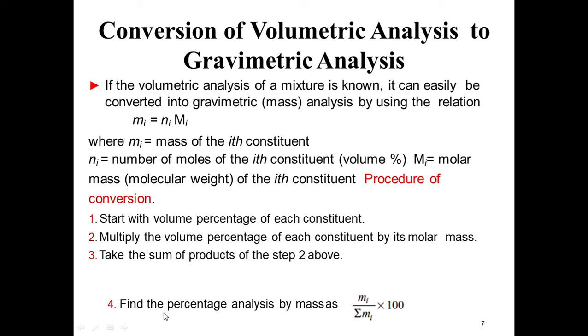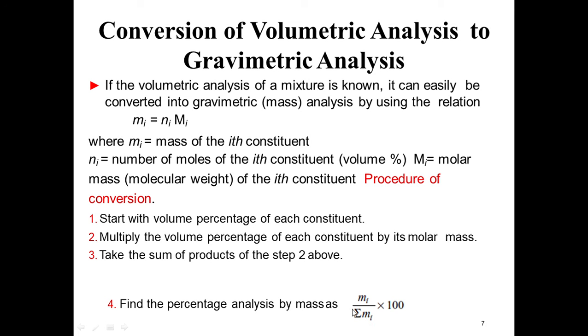For example, suppose I want to convert the carbon's percentage of volume into the carbon's percentage of mass. Then I will find m for carbon, m for hydrogen, m for oxygen, m for sulfur, and if I add all these m's, it is nothing but the summation of mi.